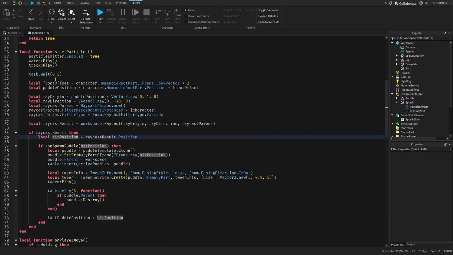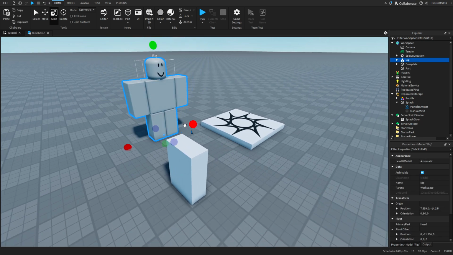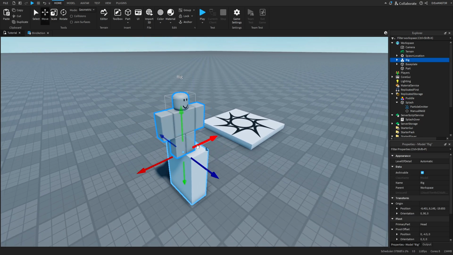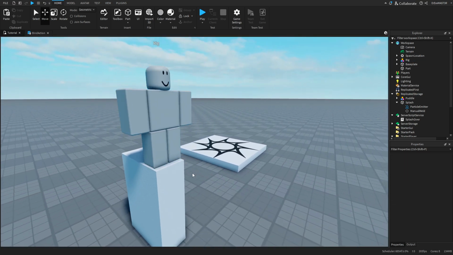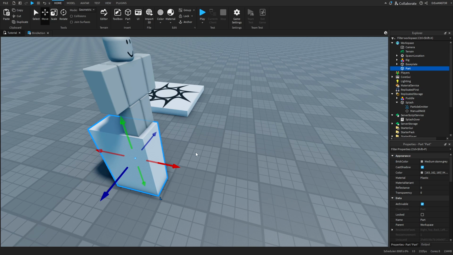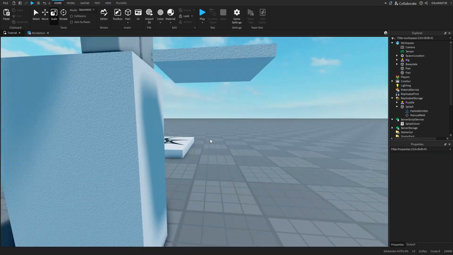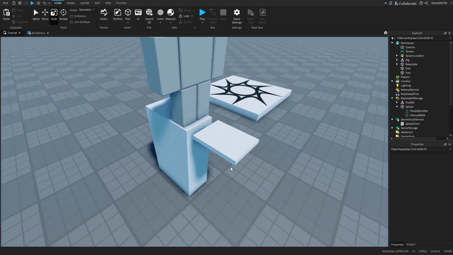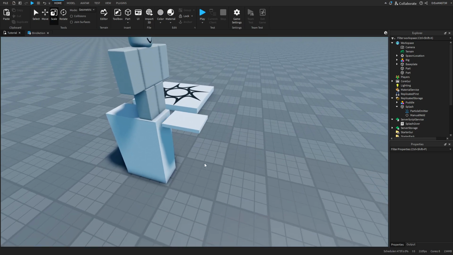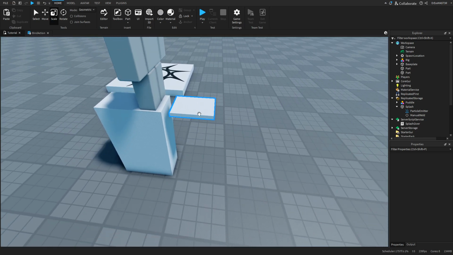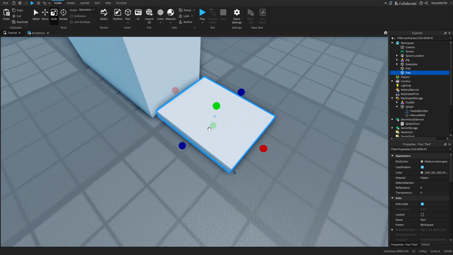But why am I using the Raycast is basically because in the earlier version of the script, I made it so that, for example, if you were here and then you started doing the action, the puddle would spawn up here, and then it doesn't really make sense because it's just staying in the air, which is stupid. So I use Raycast to detect the nearest floor. So if you're on top of this, it should be like maybe down here.